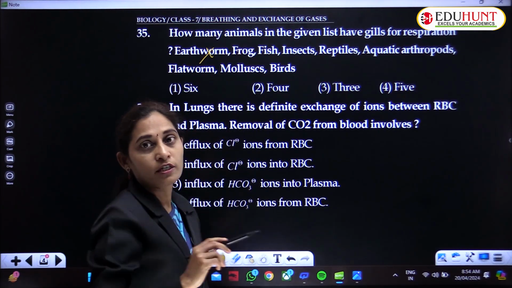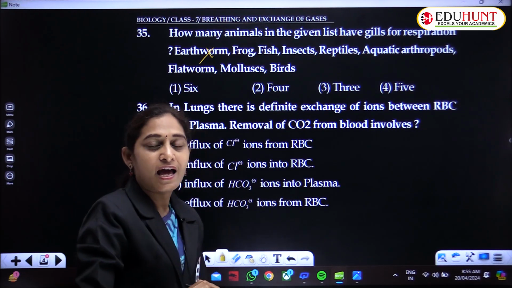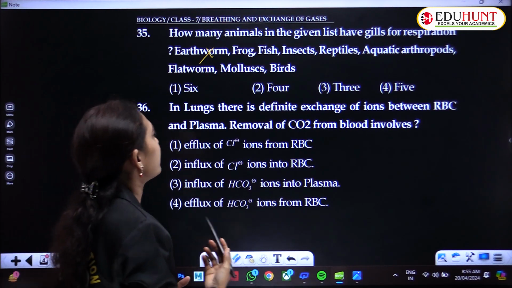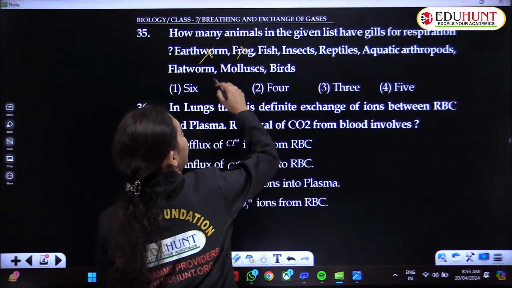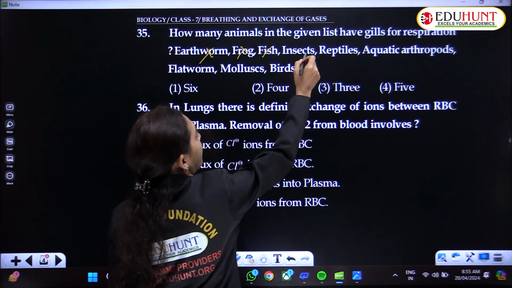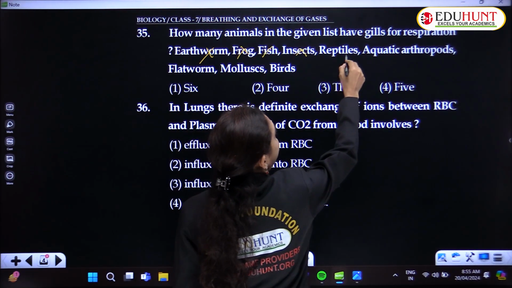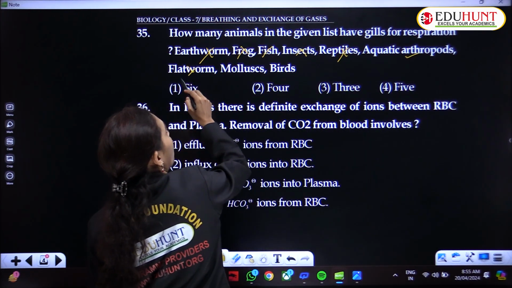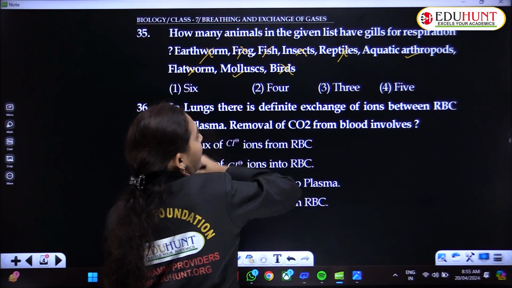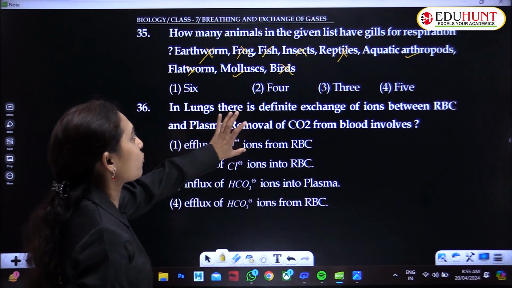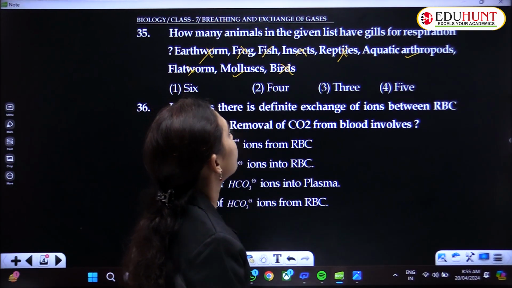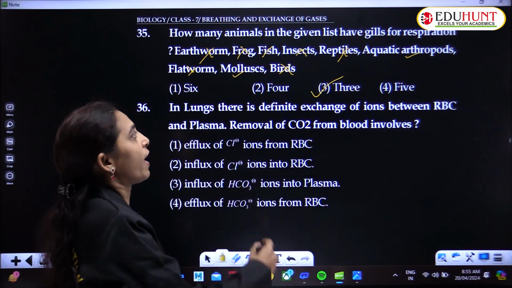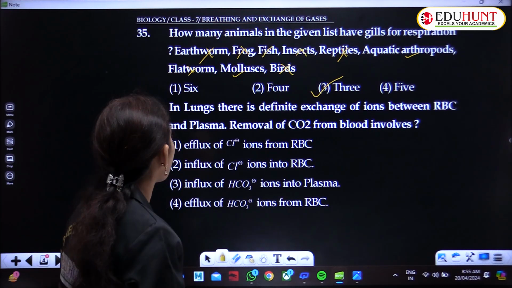In frog, during the larval stage, that is the tadpole stage, it respires through gills, so it is also not correct. Fish, yes. Insects, no. Reptiles, lungs. Aquatic arthropods, yes. Flatworms, no. Mollusks, yes. Birds, lungs. So three animals from the group can respire through gills.